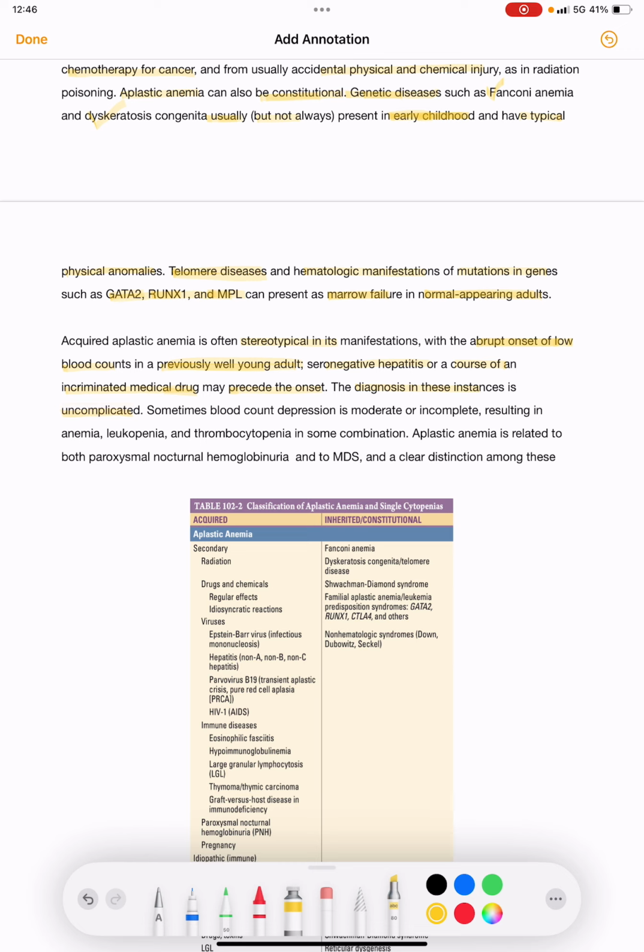Sometimes blood count depression is moderate or incomplete, resulting in anemia, leukopenia and thrombocytopenia in some combination.